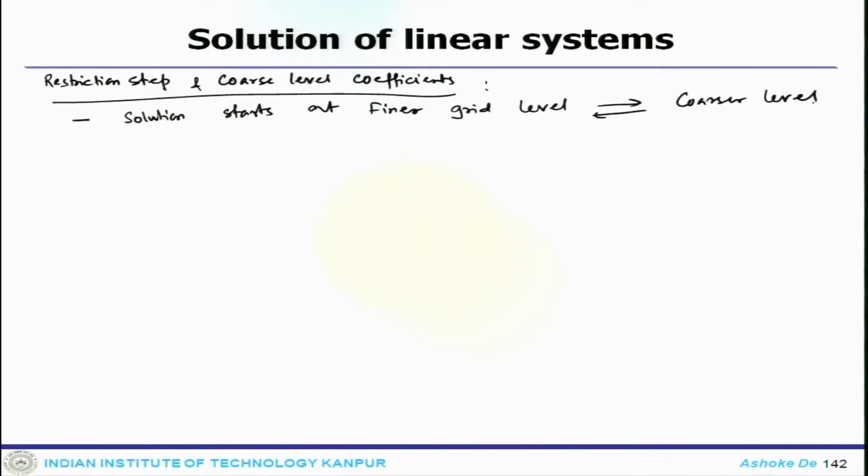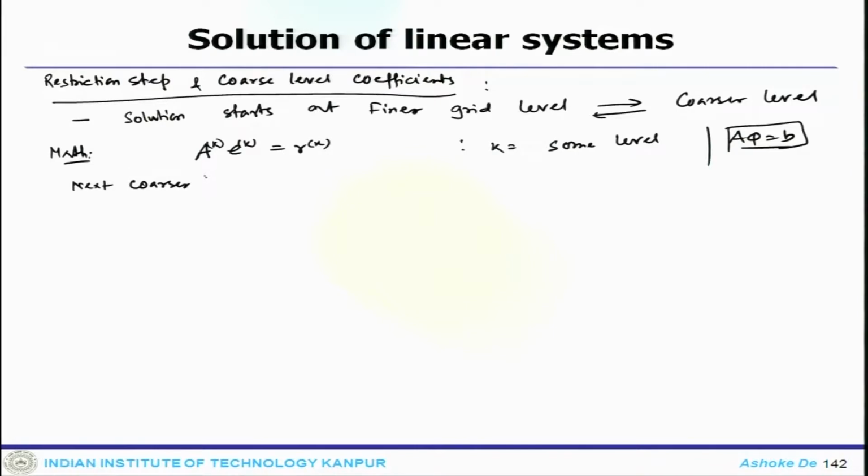If one has to put it mathematically, then one can write A_k E_k = R_k, where k denotes some level. The actual system that we are solving is Ae = b, that is our standard system. Now, the next coarser level is at k+1, and the error will be restricted.